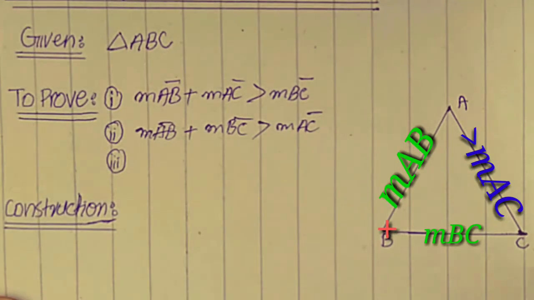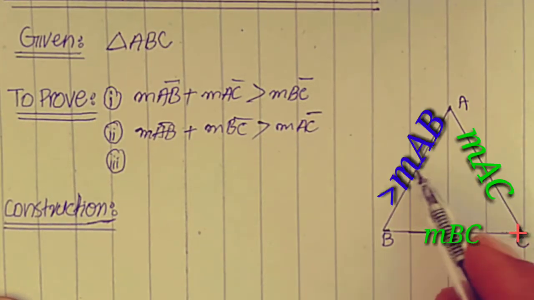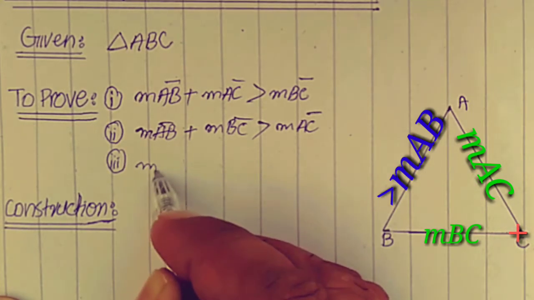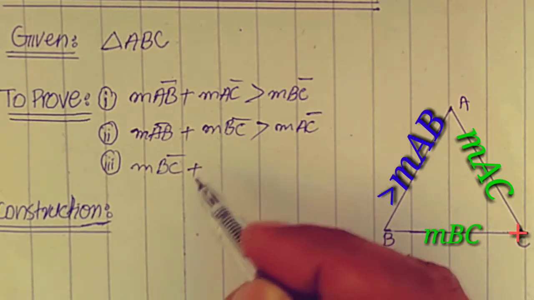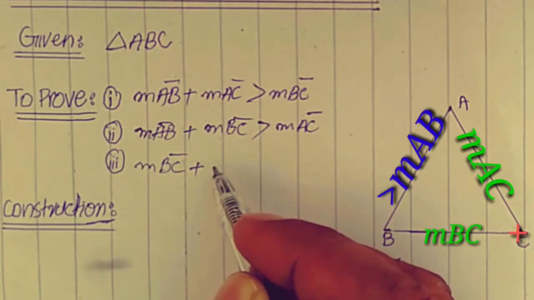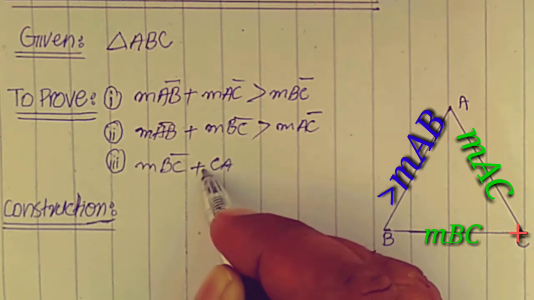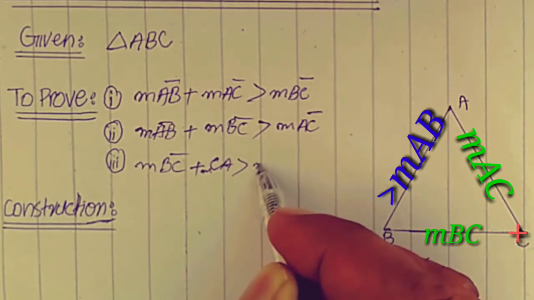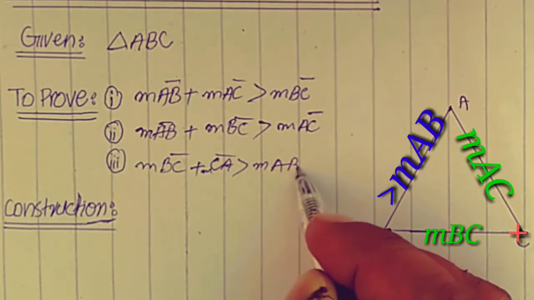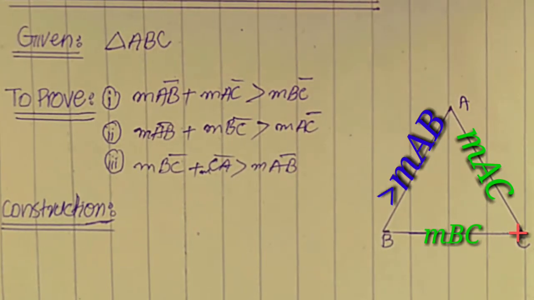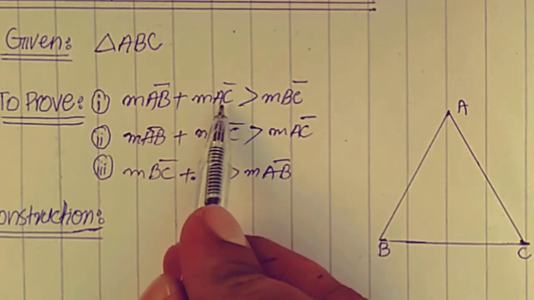And third, measure BC plus measure AC is greater than measure AB. Firstly, we take equation 1. For this equation,